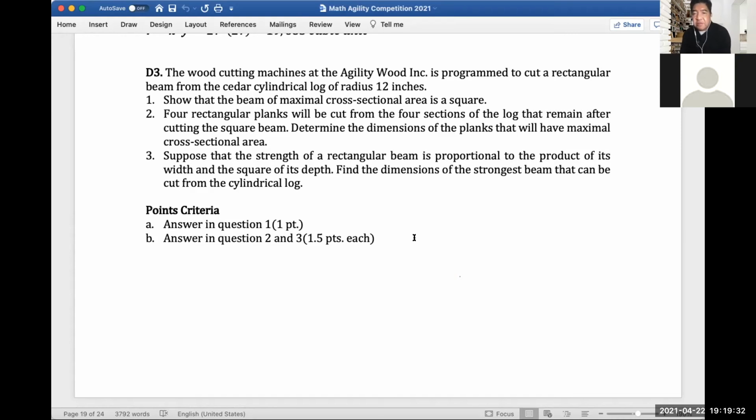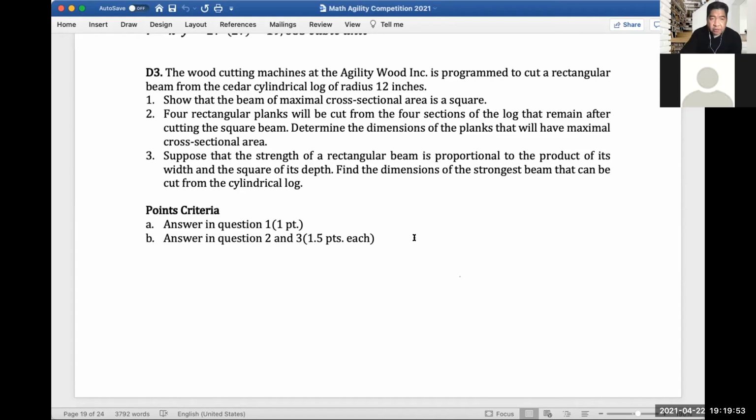Determine the dimensions of the planks that will have maximal cross-sectional area. And then number 3: suppose that the strength of a rectangular beam is proportional to the product of its width and the square of its depth. Find the dimensions of the strongest beam that can be cut from the cylindrical log.